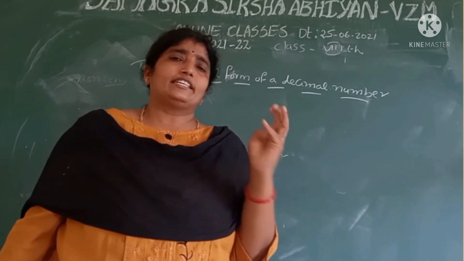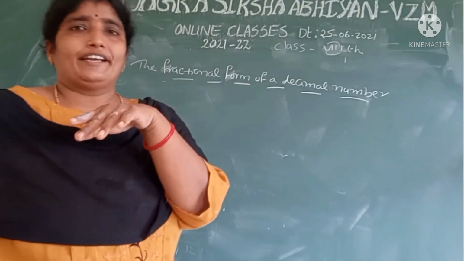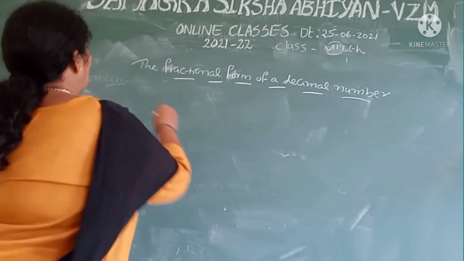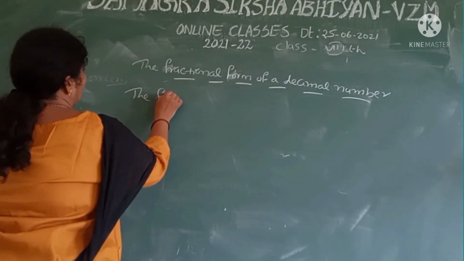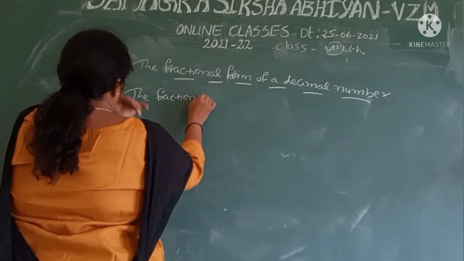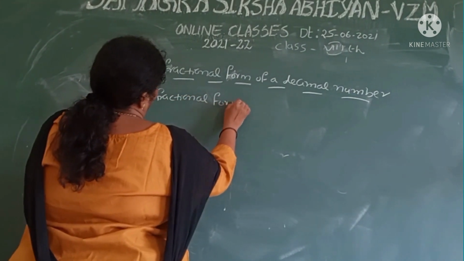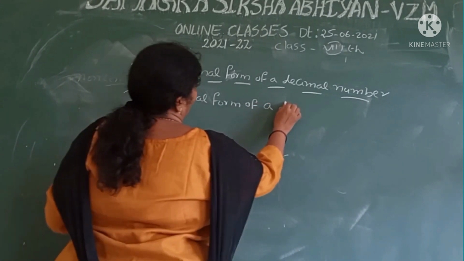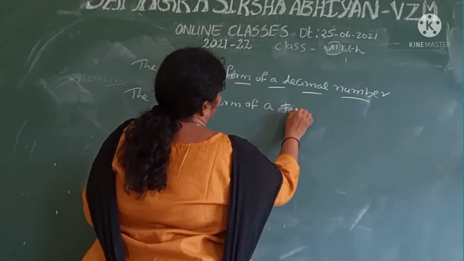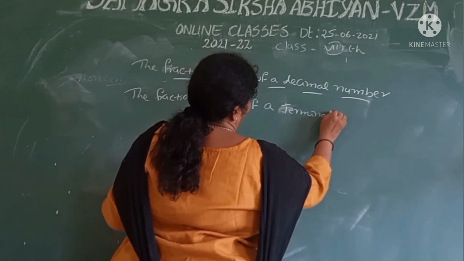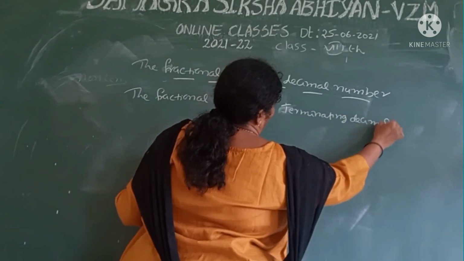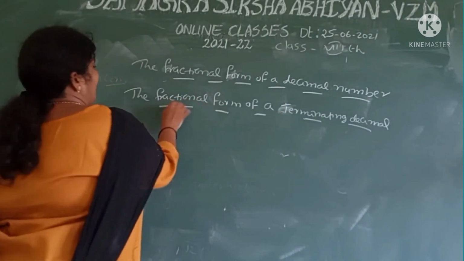What are they? Terminating and non-terminating. First we take the fractional form of a terminating decimal.